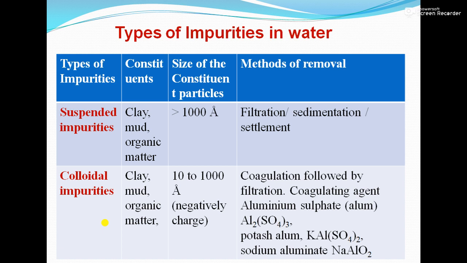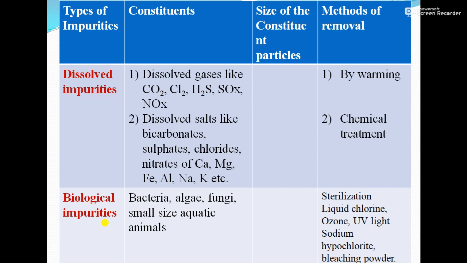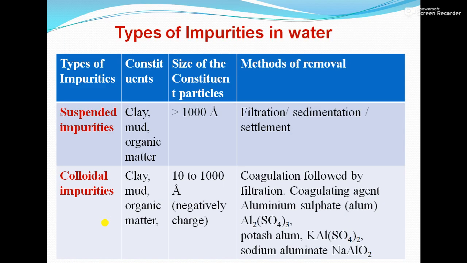So there are four types. First is suspended impurities, second is colloidal impurities, third is dissolved impurities, fourth is biological impurities. So first, suspended impurities: the constituents are clay, mud, and organic matter, which can be removed, this is the method of removal, by simply filtration or sedimentation or settlement.